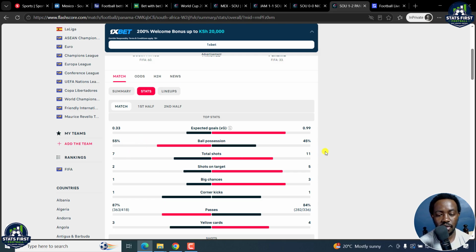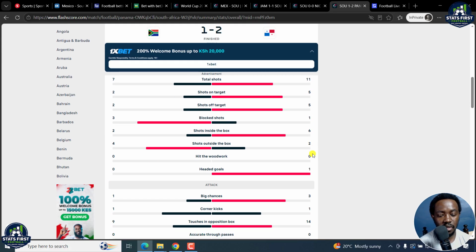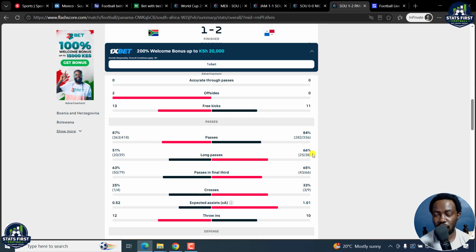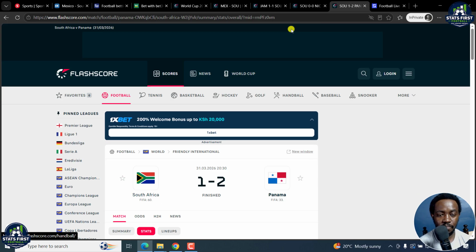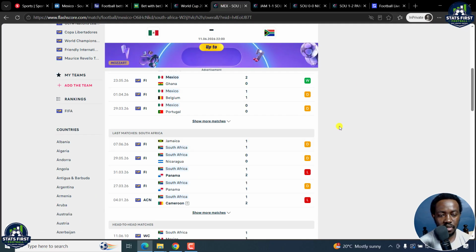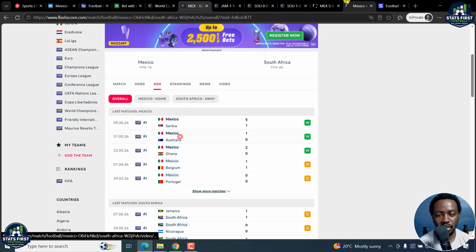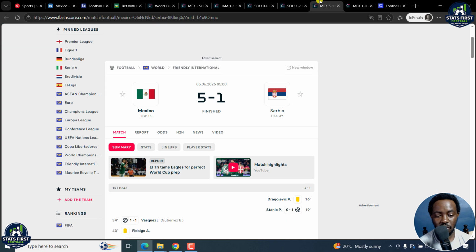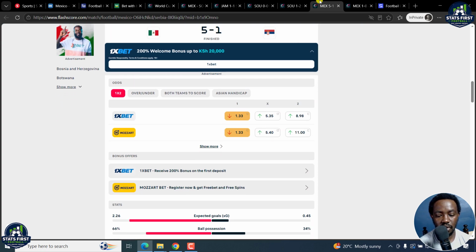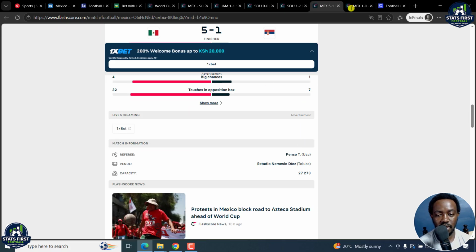So 7 shots vis-a-vis 11 shots. When you look at this, you can kind of see what is going on. But please take note that these were friendlies, not competitive games. Now, if we come to Mexico versus, let's say Serbia, Mexico versus Australia, and as much as they were friendlies, I do believe they were being played in Mexico City. And yes, they were in Toluca, right there.